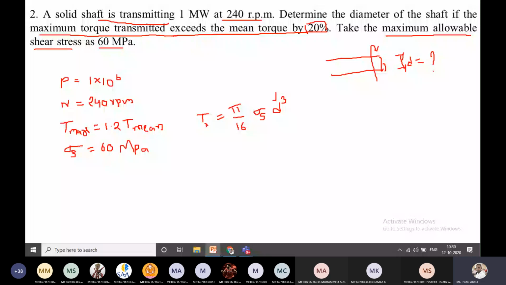So this value we can get through this relation. Now to calculate this, first you should know what T mean is.